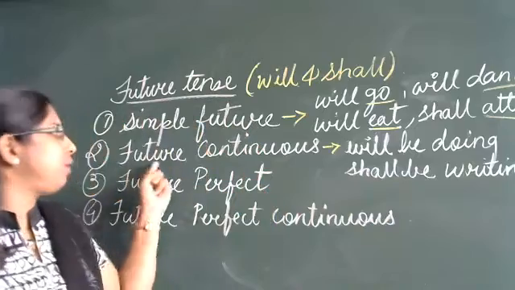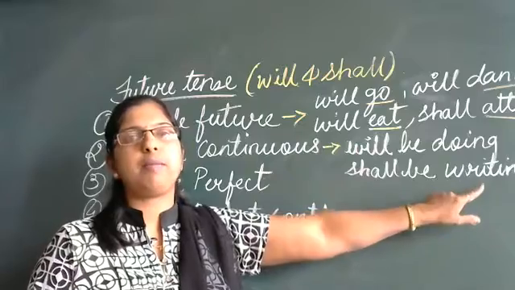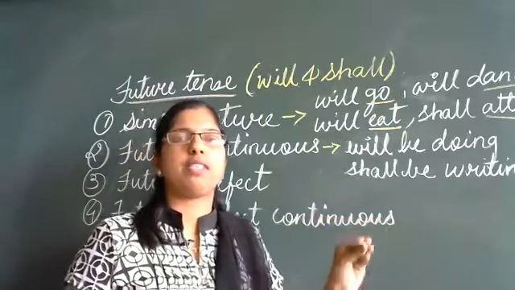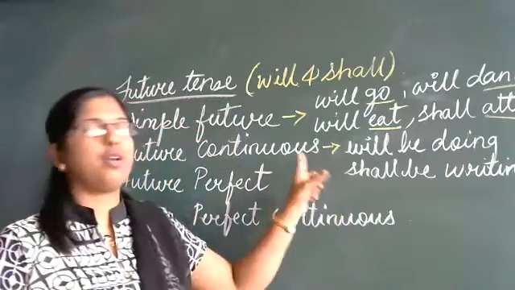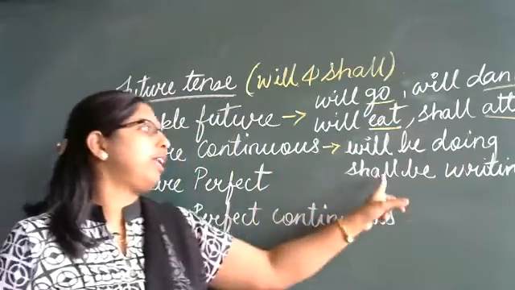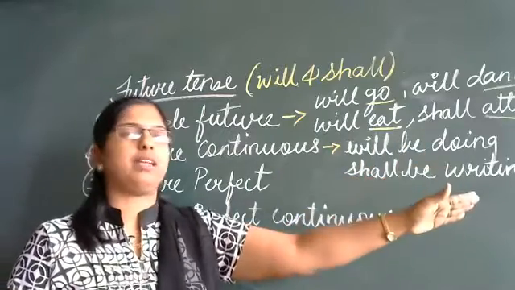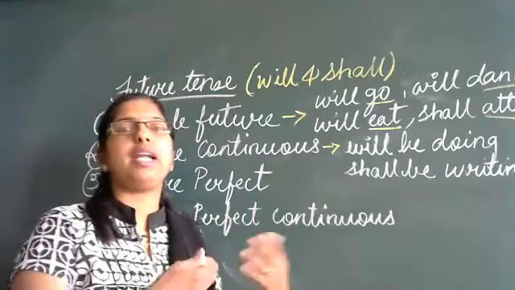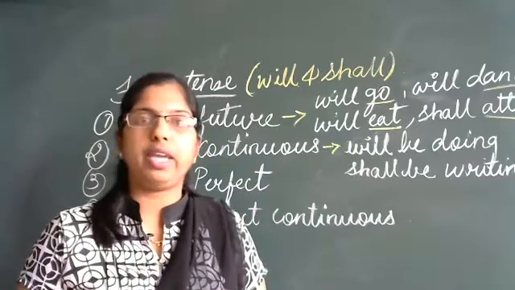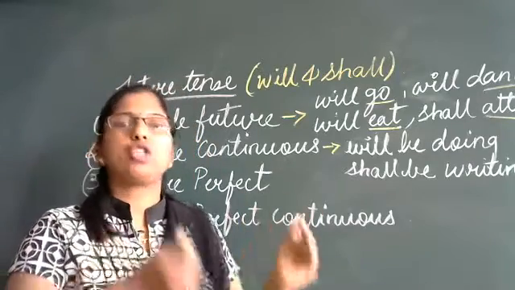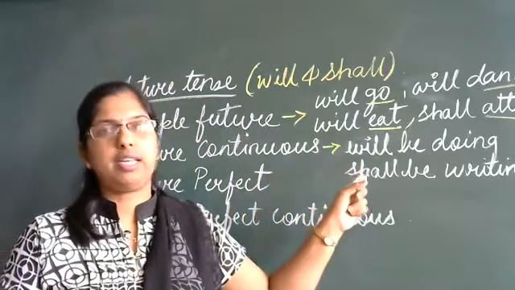This gives us the future continuous tense. Continuous because it is the ing form of the verb. Please keep it in mind. Don't forget this. Continuous always gives us the ing form which is added to the verb. That is why we call it continuous. And then future, will and shall. So we add only be for the continuous tense. Will be going, shall be writing, will be attending. I will be attending my online classes. We will be going to London next week. So will be, shall be along with the verb and the ing form will give us the future continuous tense.